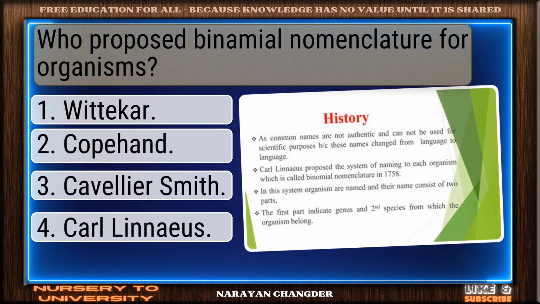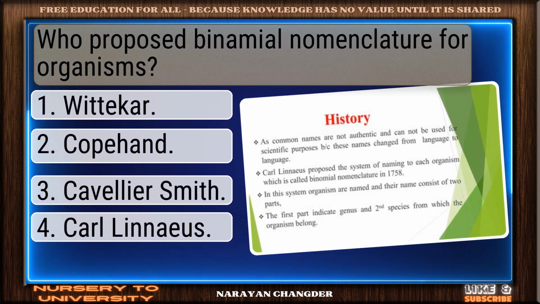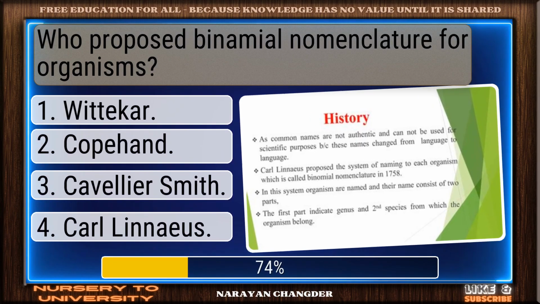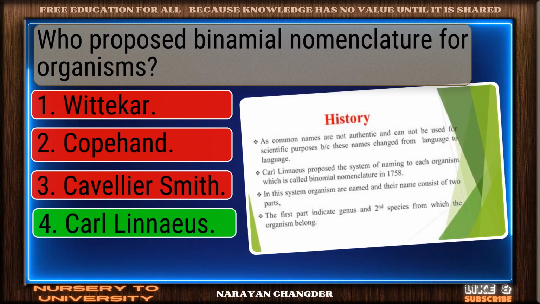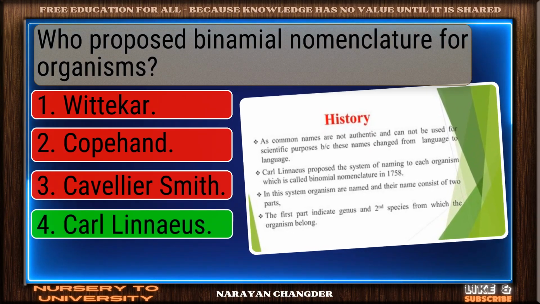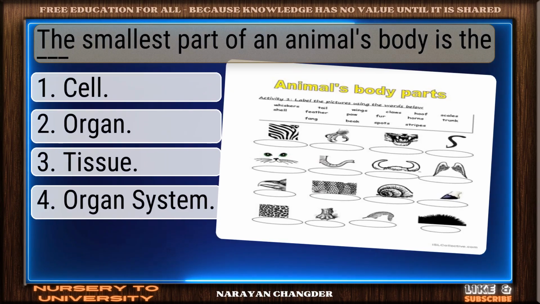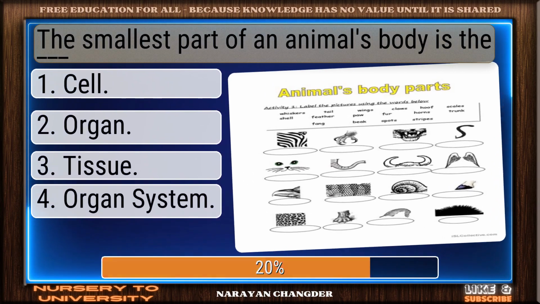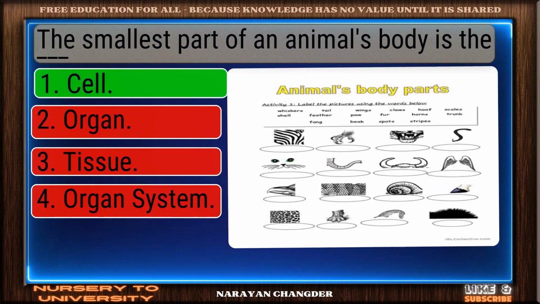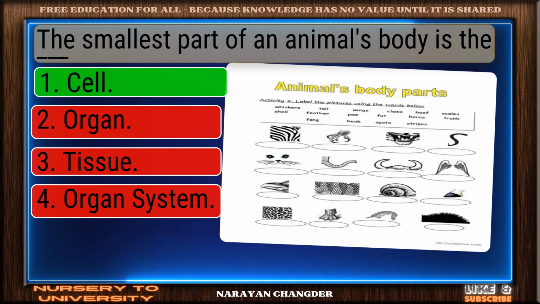Question number 171. Who proposed binomial nomenclature for organisms? Clear logic. Your choice, Carl Linnaeus, is sound and 100% true. Question number 172. The smallest part of an animal's body is the dash. Nice selection. Cell is the correct and valid answer.